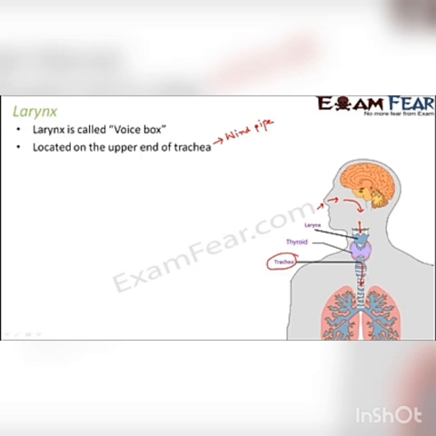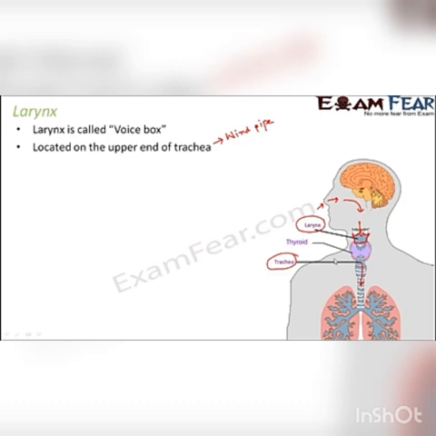This is where the trachea starts, and towards the upper end of the trachea is present the larynx. This structure you see here is the larynx. It is located at the upper end of the trachea, or you can say the upper end of the trachea specializes to form this voice box. Okay, so the location is clear.